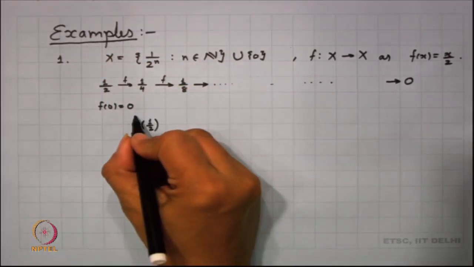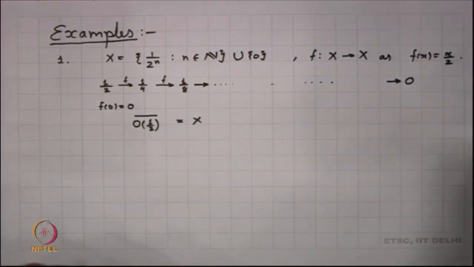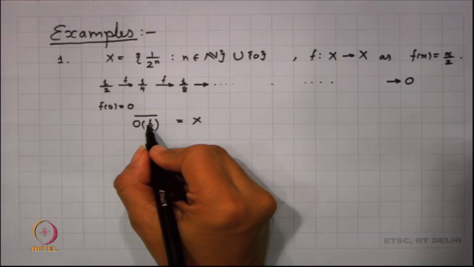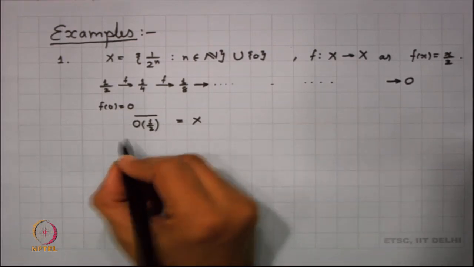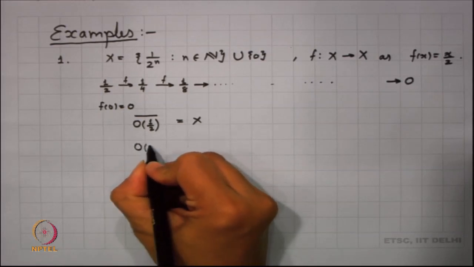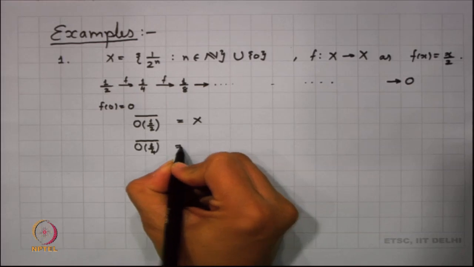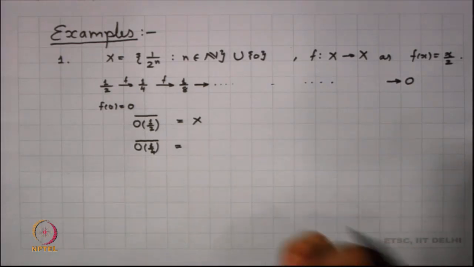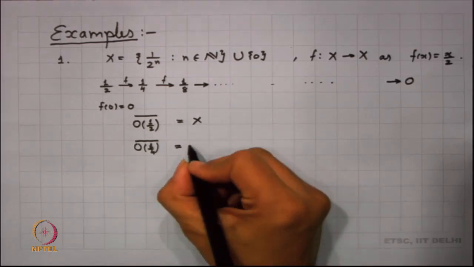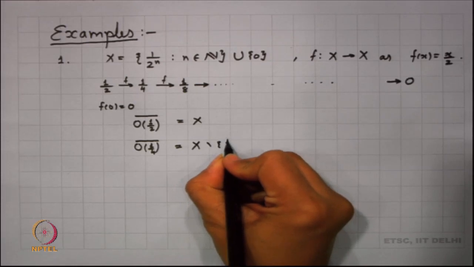So, the orbit closure of half is the whole space X. Now, f of half happens to be 1 by 4. So, I am looking into the orbit closure of 1 by 4, and I retrieve all the points of X except the point half. So, I get X minus the singleton half.